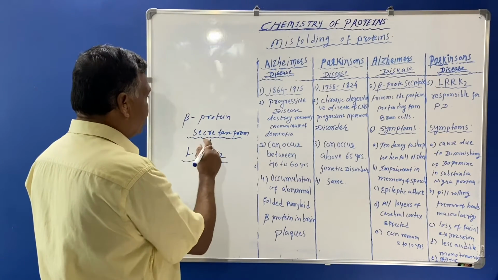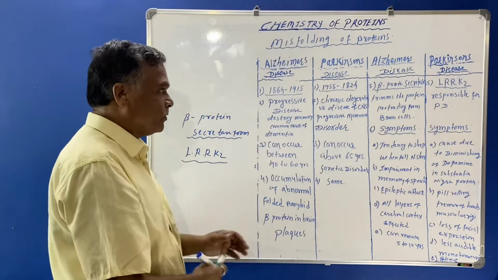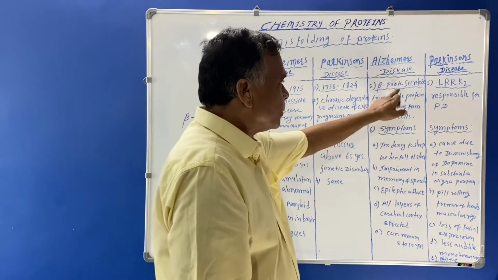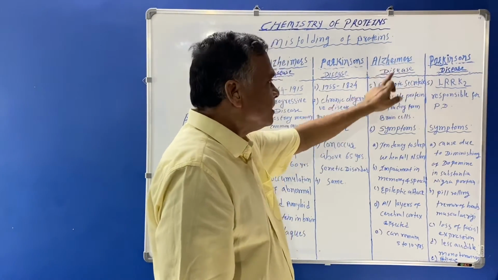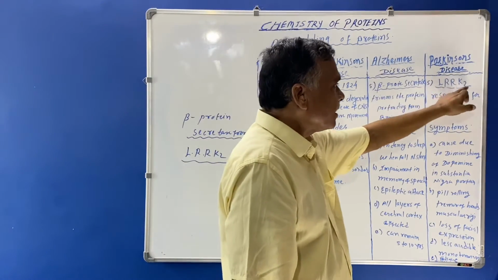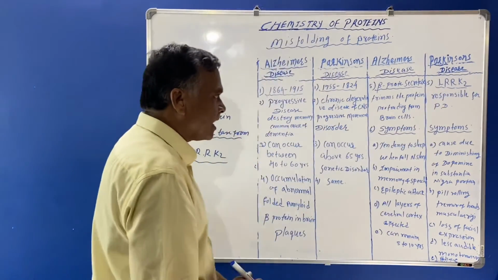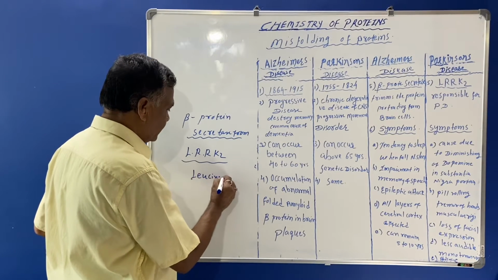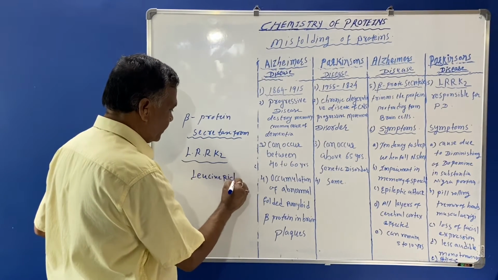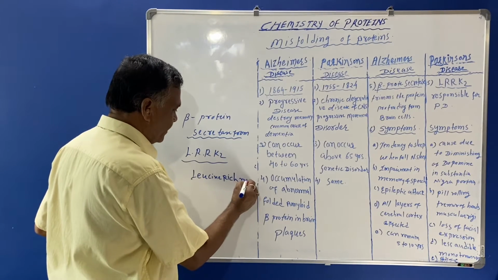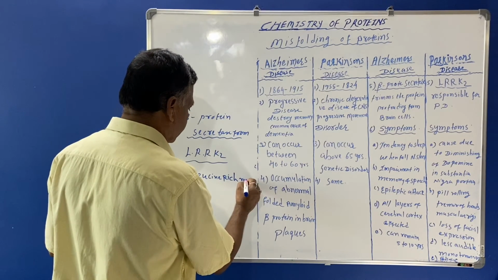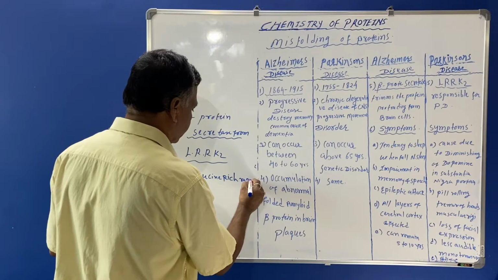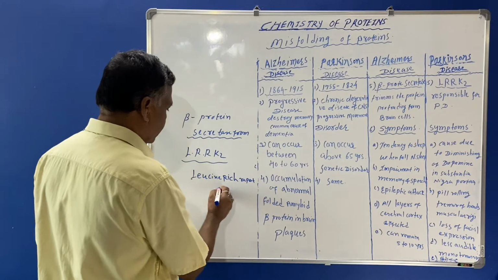So these are the enzymes responsible for the particular disease. LRRK2 means leucine rich repeat kinase.